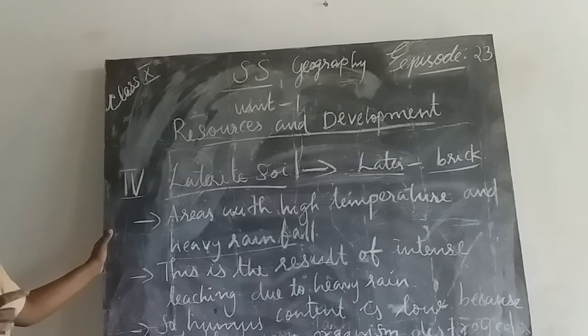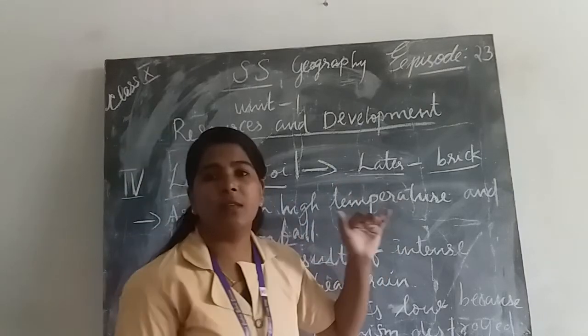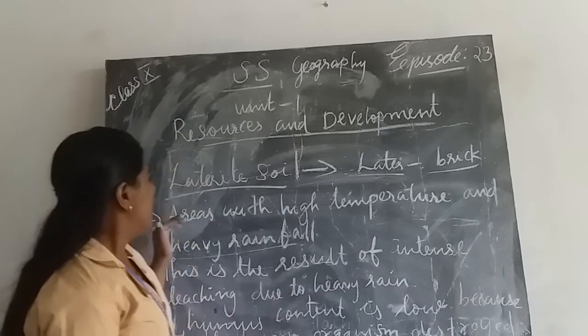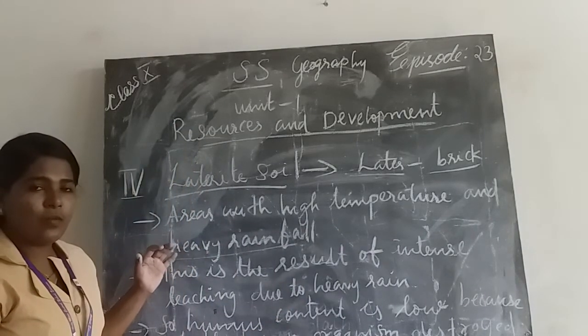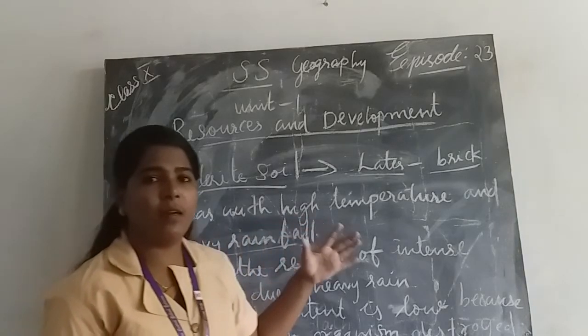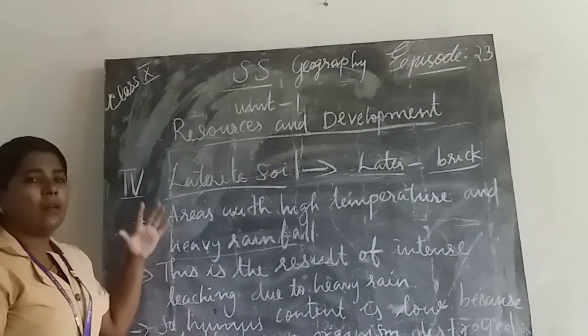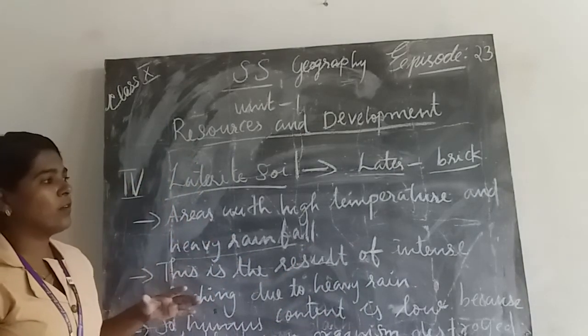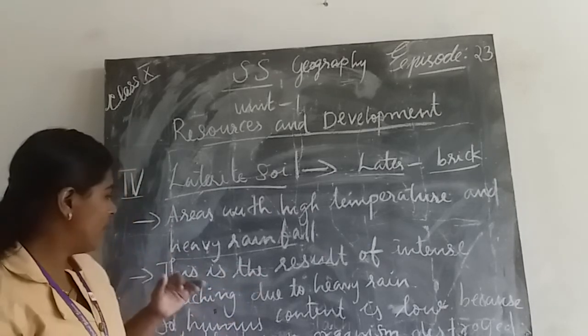What are the features of laterite soil? The term laterite was derived from the Latin word later, which means brick. We can see laterite soil in areas of high temperature and heavy rainfall. Laterite soil is the result of intense leaching due to heavy rainfall.